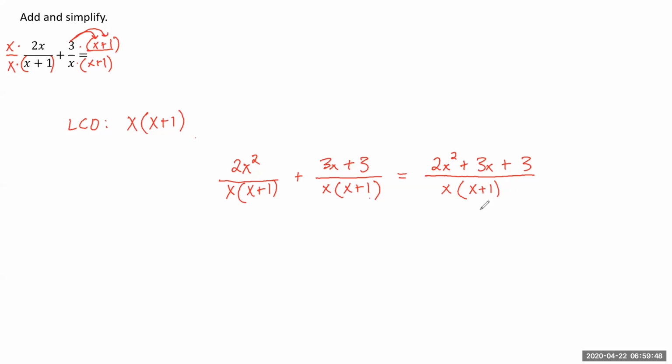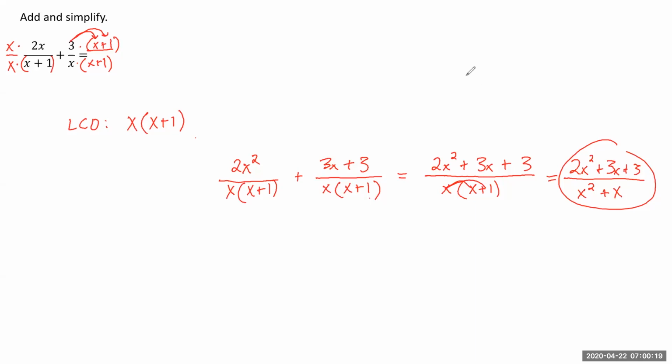Okay, and if we wanted to multiply this out again in the denominator, we could. So this is going to be the same thing as 2x squared plus 3x plus 3 over, we distributed this, x squared plus x. We could leave it like that. That would be perfectly acceptable as a final answer. Okay, so either of these would be acceptable.